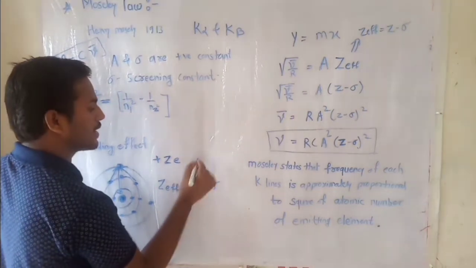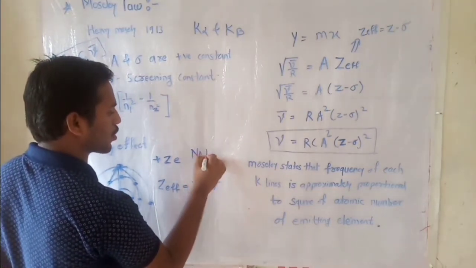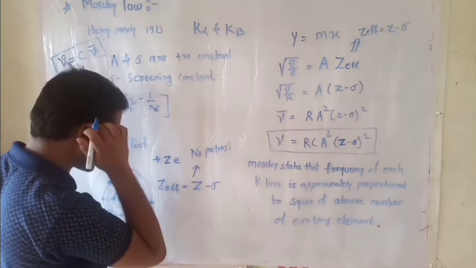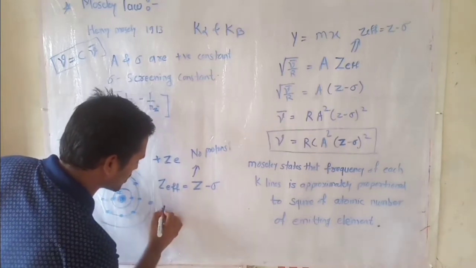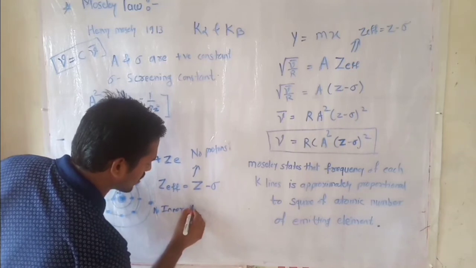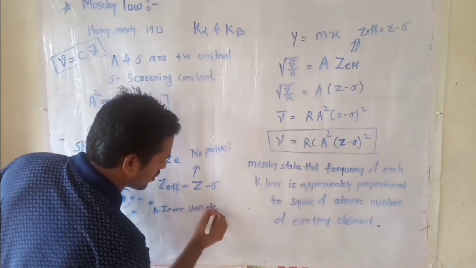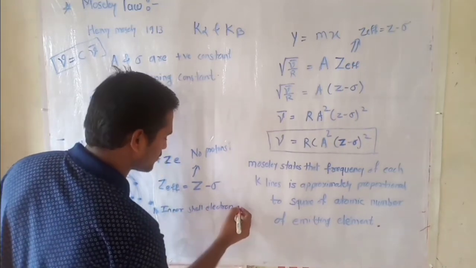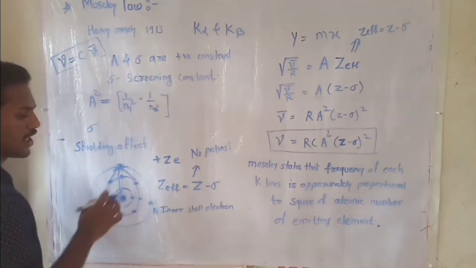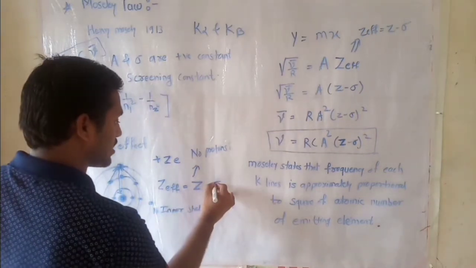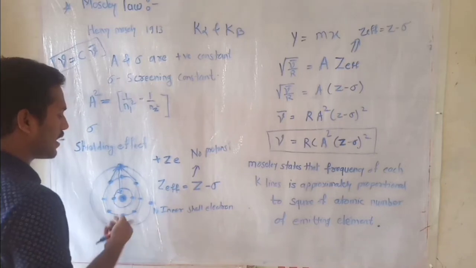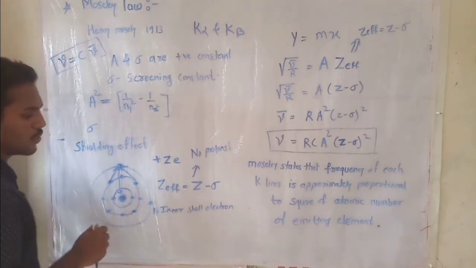Here Z can be taken as the number of protons present inside the nucleus, and sigma can be taken as the number of inner shell electrons that take part in the shielding effect. Or this sigma can be taken as the contribution of these innermost shell electrons that reduces the effective Z value,